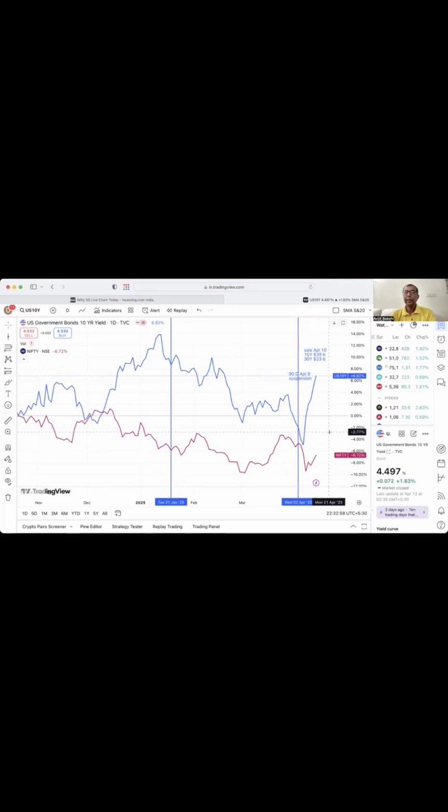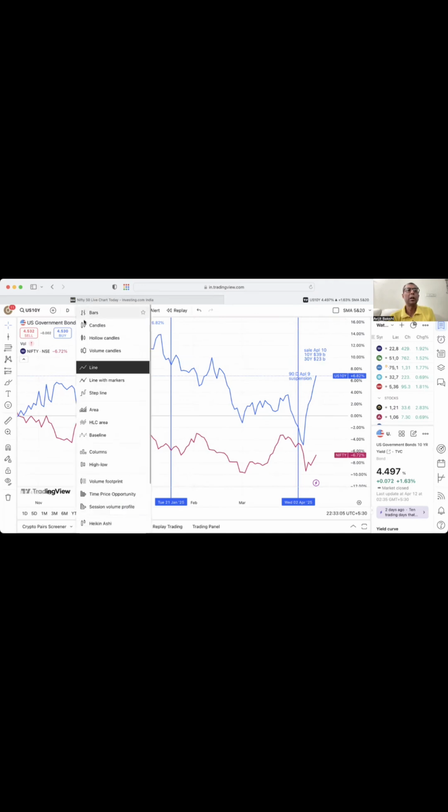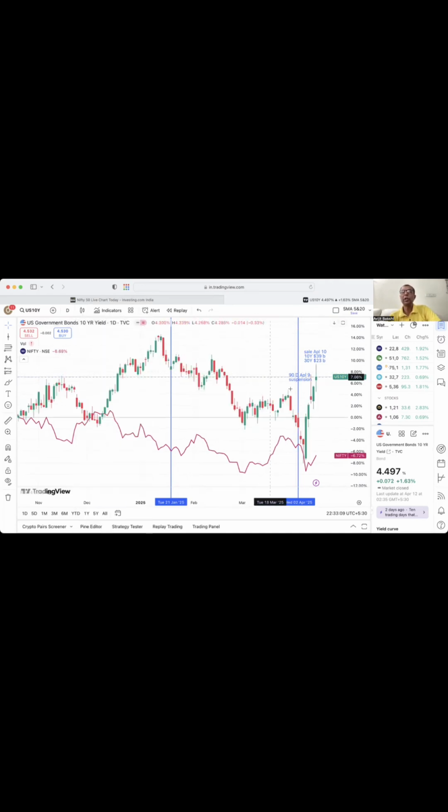Now here you can see there are two important dates. I'm just changing this price line to candles. If you observe this day, April 9, after April 2nd, the situation worsened. Previously the tariff was just an announcement, but from April 9th it actually took effect.